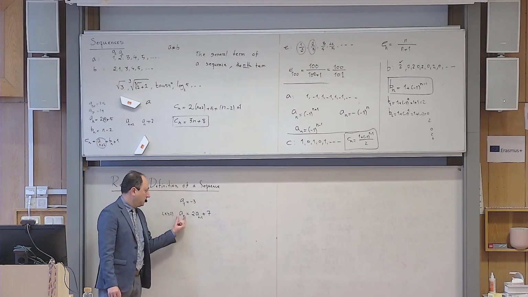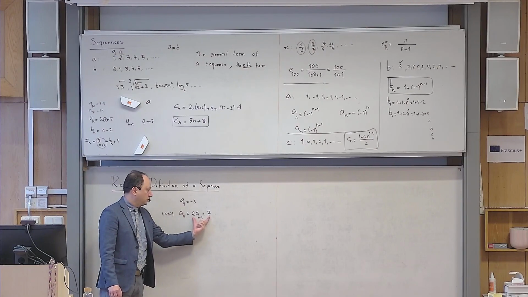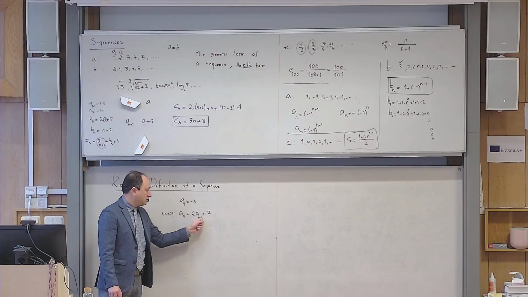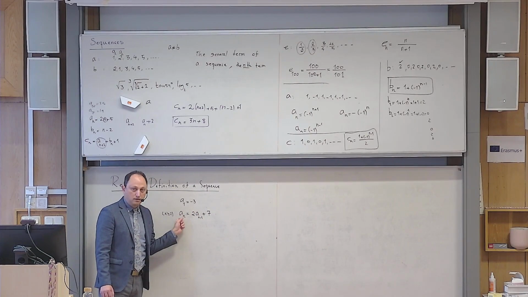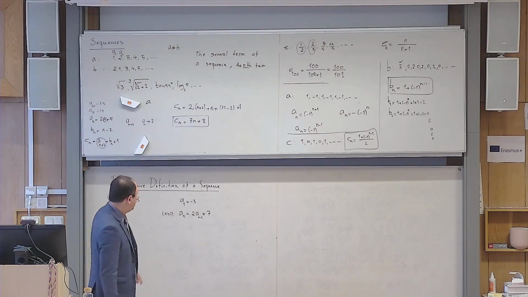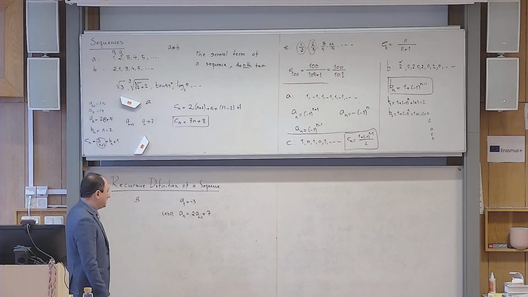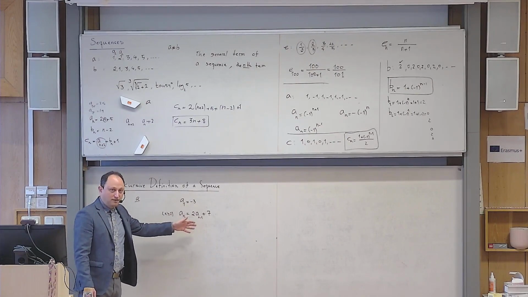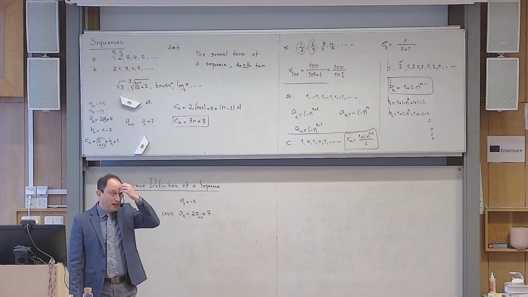But here, a_n is given as a formula not written in terms of n, but in terms of a sub n minus 1, which means the previous term to a_n. So this way of defining the sequence is a recursive definition of the sequence.